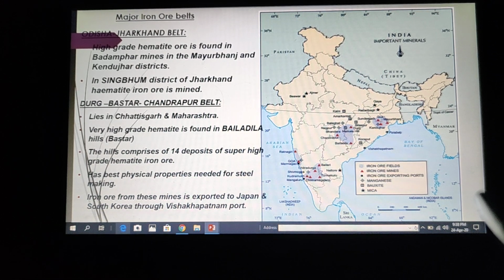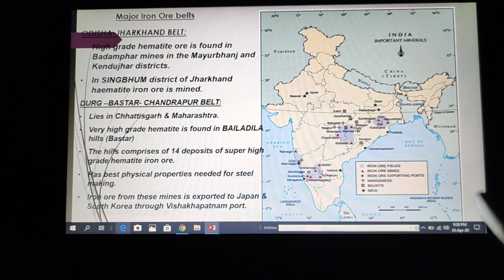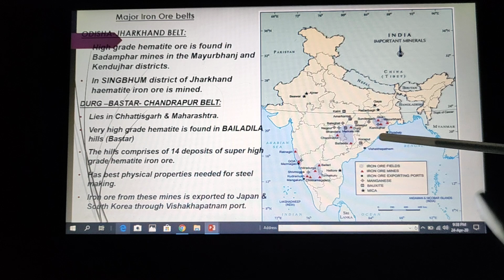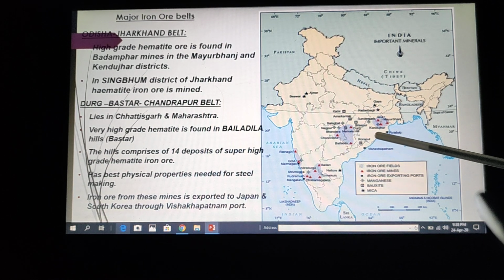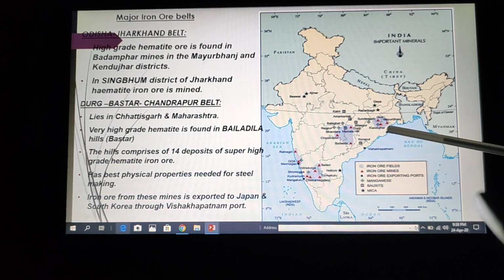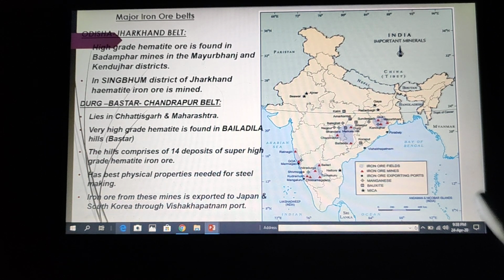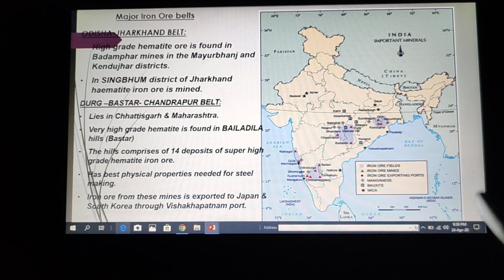Now this belt is very famous for high grade hematite iron ore. There is a mine called Badampahar mine in the districts of Mayurbhanj and Kendujhar. The Badampahar mines are very famous for hematite iron ore. Then in Jharkhand we have Singhbhum district, which is also famous for hematite iron ore.